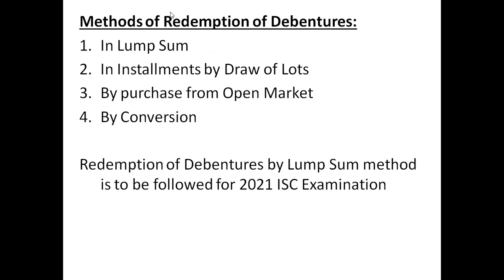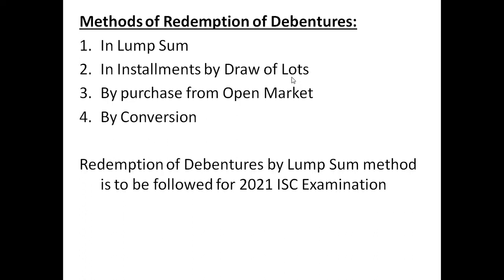Now, the installment method means that the 5 lakh will be paid in installments. It can be paid equally over 5 years: 1 lakh in the first year, 1 lakh in the second year, 1 lakh in the third year, 1 lakh in the fourth year, and 1 lakh in the fifth year. This way you will make the payment to debenture holders.